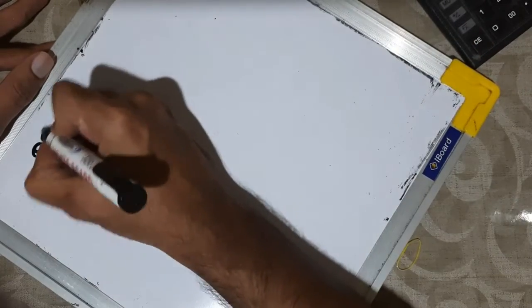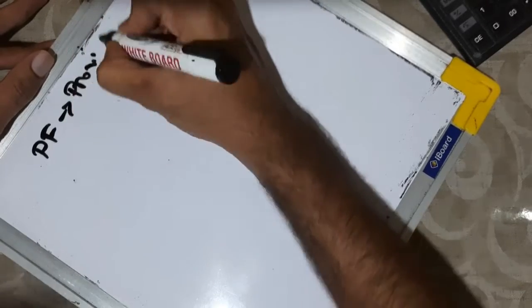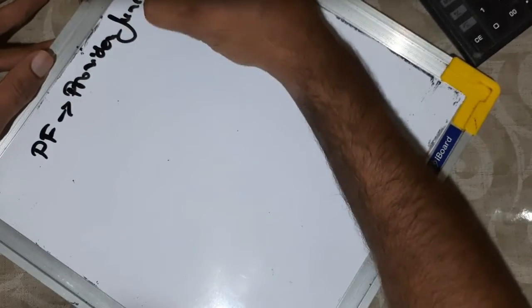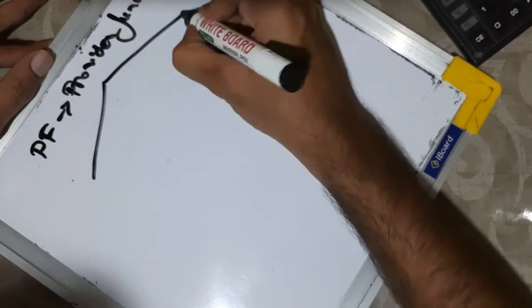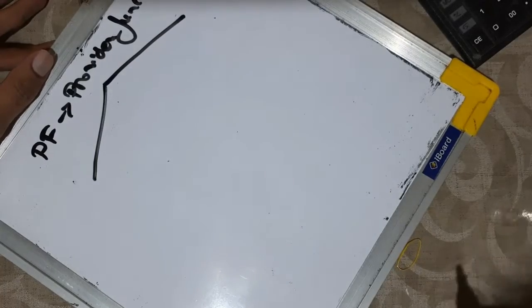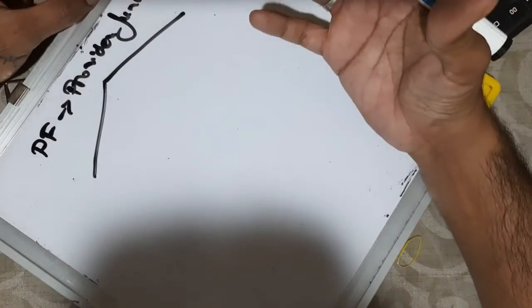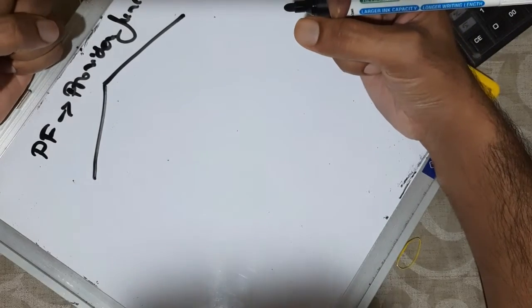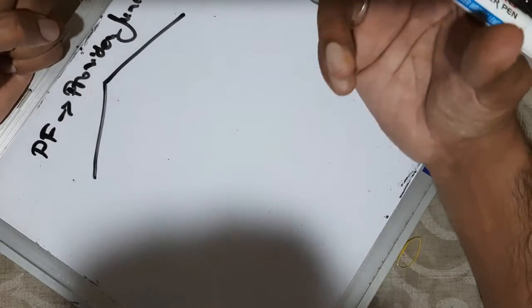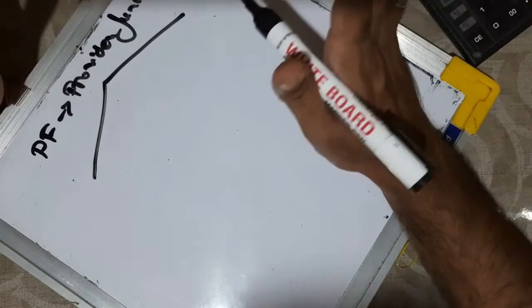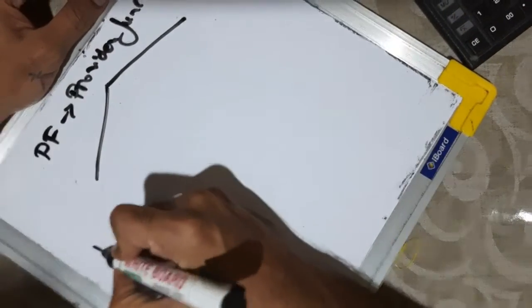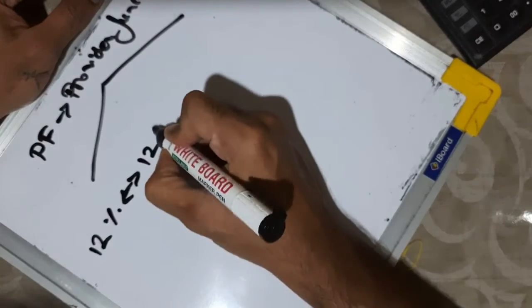So PF is Provident Fund Act 1952. Now what is this Provident Fund? It is an amount that an employer and employee, both in equal amount, deposit into a specific Provident Fund account. Just as you have bank accounts, in the same way there are Provident Fund accounts where this amount gets deposited, in an equal ratio, 12% and 12%.